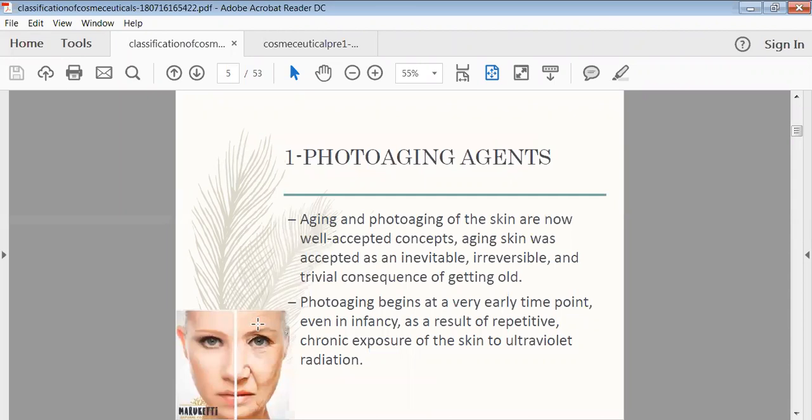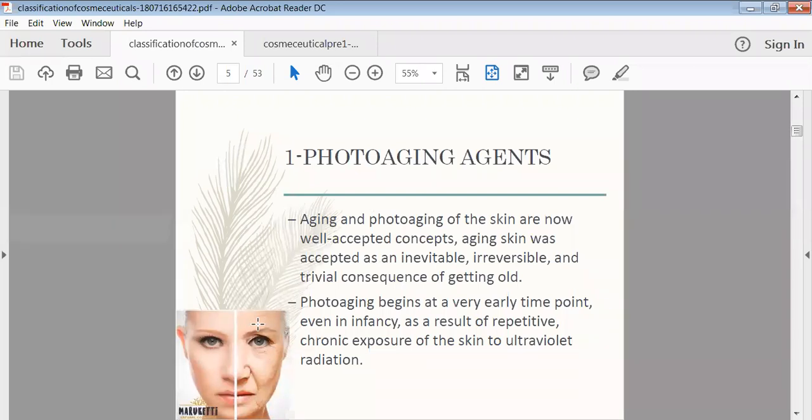Now, very briefly, we'll see what is meant by photoaging agents. Actually, photoaging agents are used for the prevention of aging of the skin. Depending on environmental factors or age, there are generally causes of skin aging. It means your skin looks old.